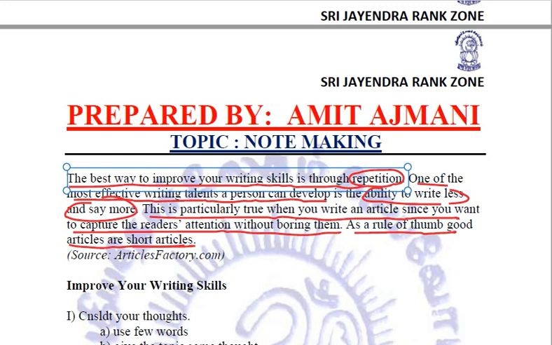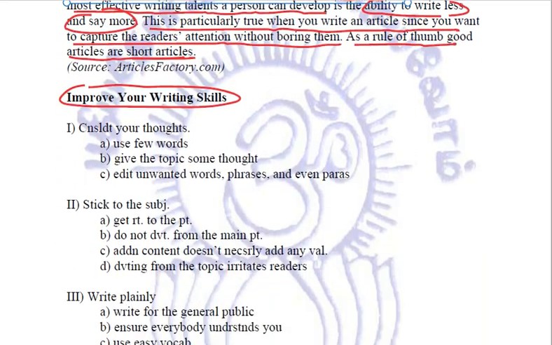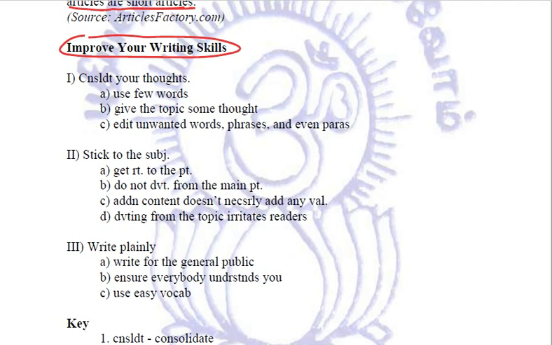Now this is what the passage is all about. Just try to recall what you studied. This passage is about improving your writing skills, and this is what our heading or title is: Improve your writing skills. Right? Now how can we improve our writing skills? Number one heading is consolidate your thoughts. Consolidate we have abbreviated. How? Use few words, give the topic some thought, edit unwanted words, phrases and even paragraphs. Paragraphs has been abbreviated to paras.